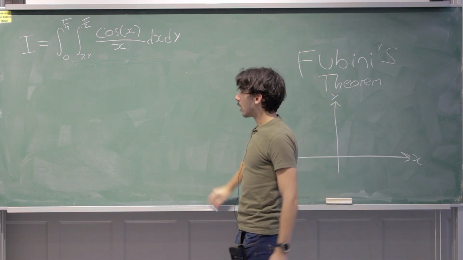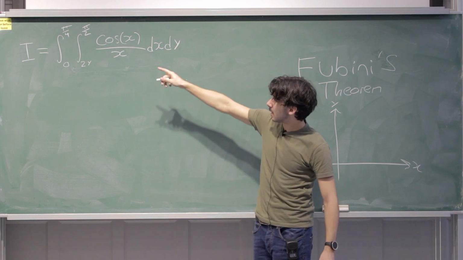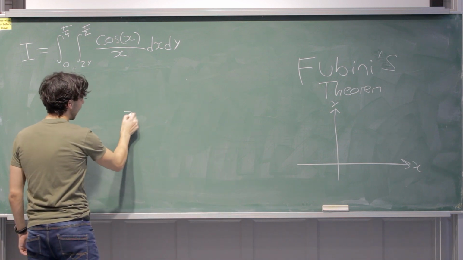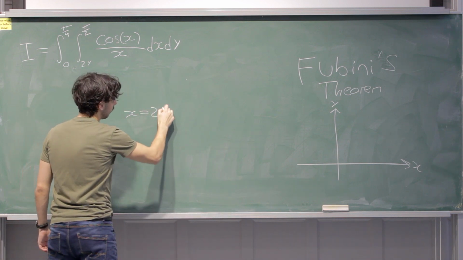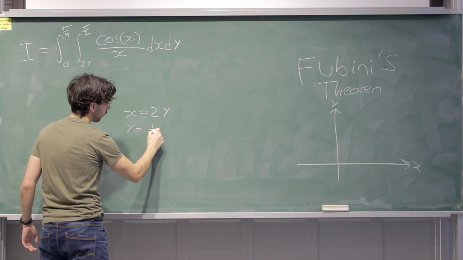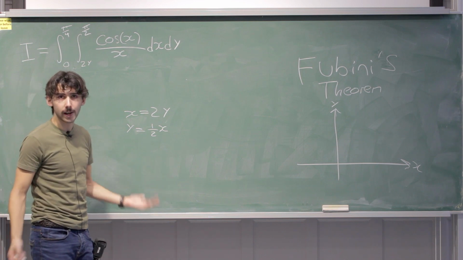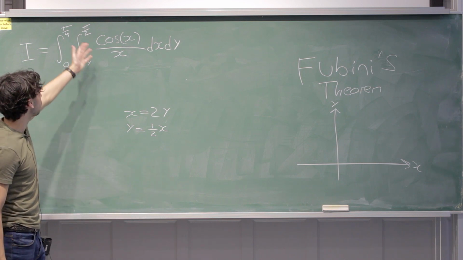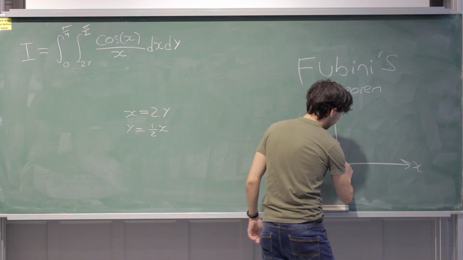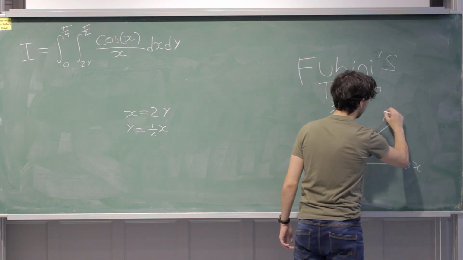The first one is dx first. So that means that these limits, 2y and pi over 2, are functions of y. The lower limit is x equals 2y. This is the same line, of course, as y equals a half x. I'm just going to draw a half x because they're the same line. And then x equals pi over 2 is the upper one. So let's draw both of these. So y equals a half x is roughly like that. y equals 1 half x.